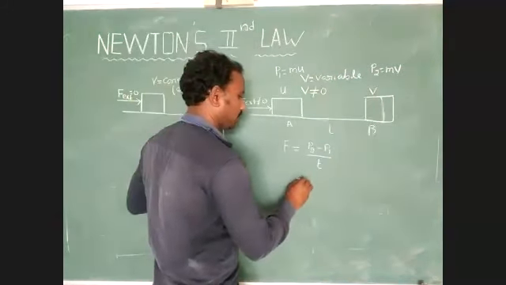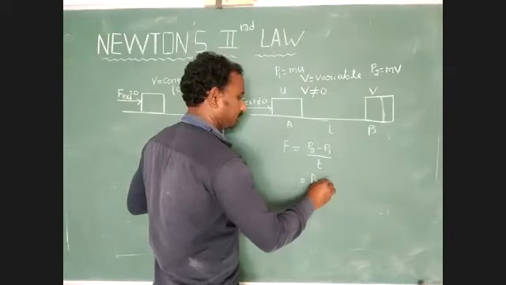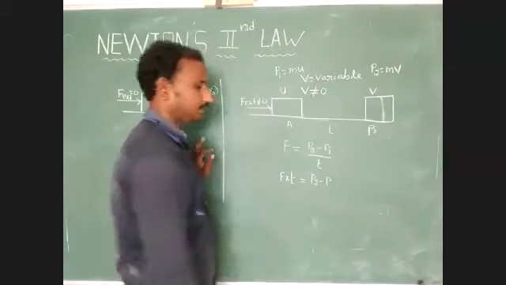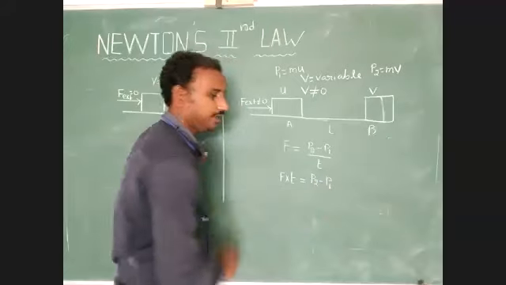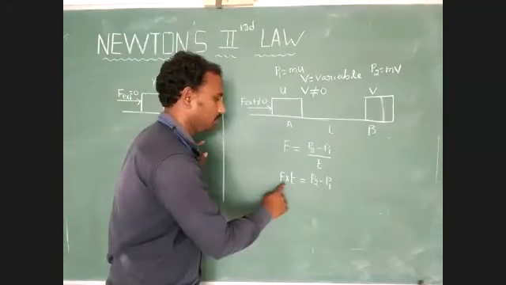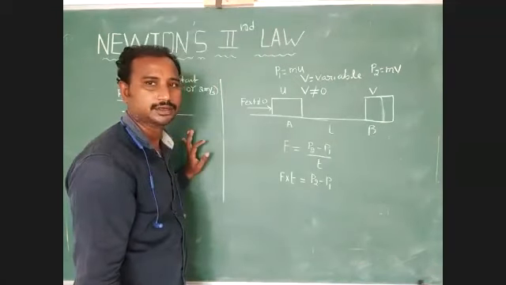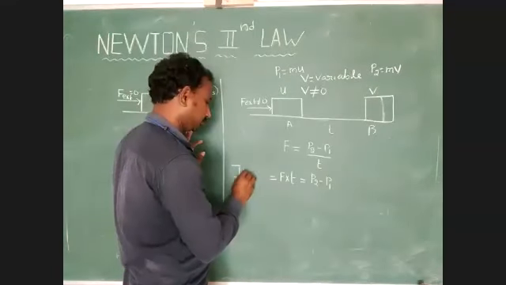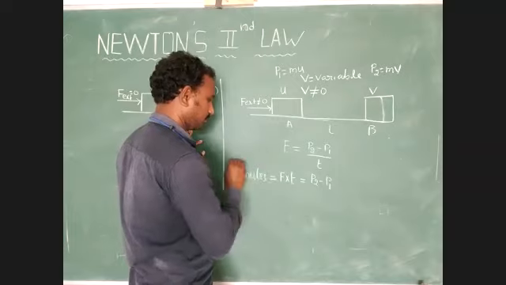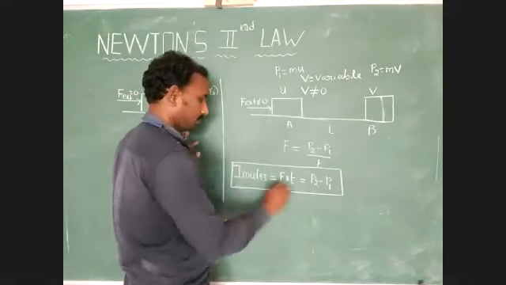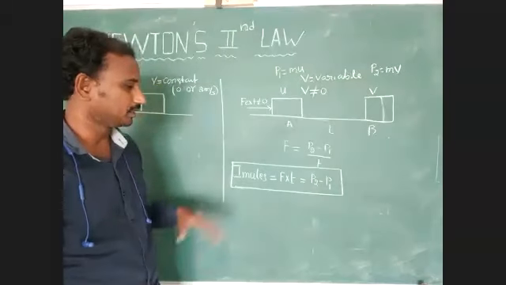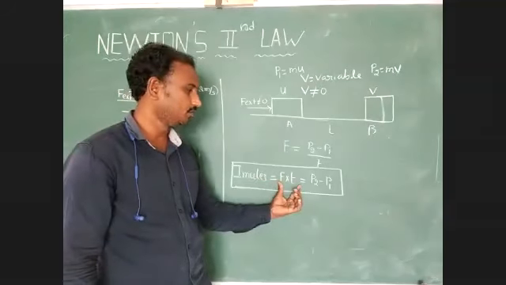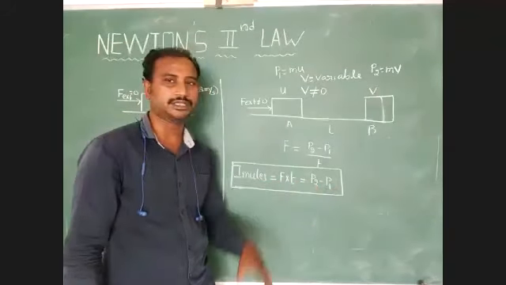Just observe here, P2 minus P1 equals force into time. The change in momentum equals force into time. Understood? So that is equal to impulse. Impulse equals the product of force and time. That is equal to change in momentum.